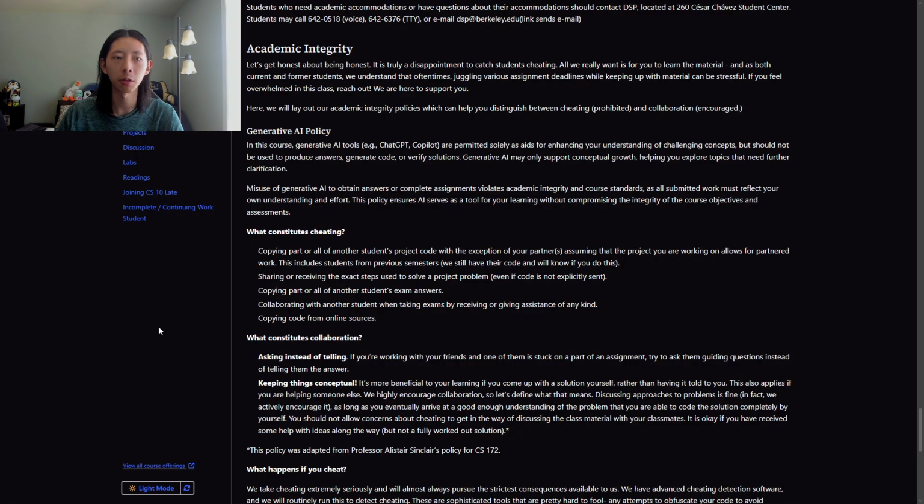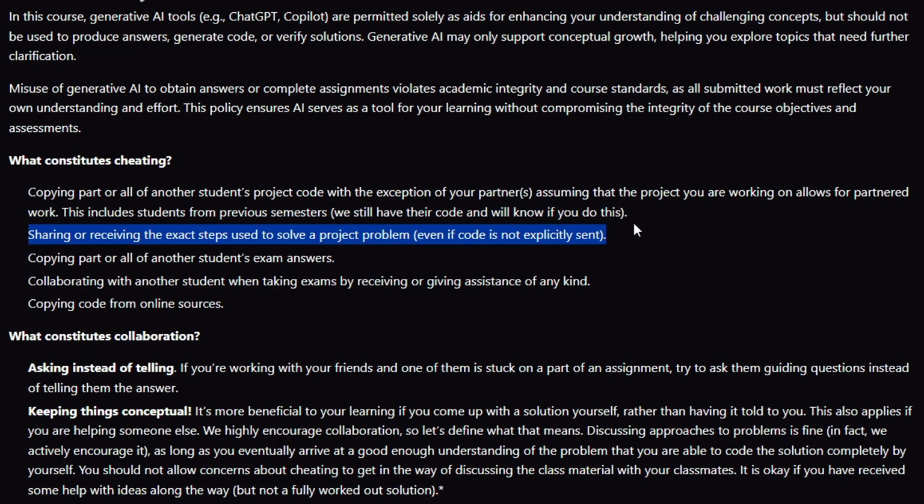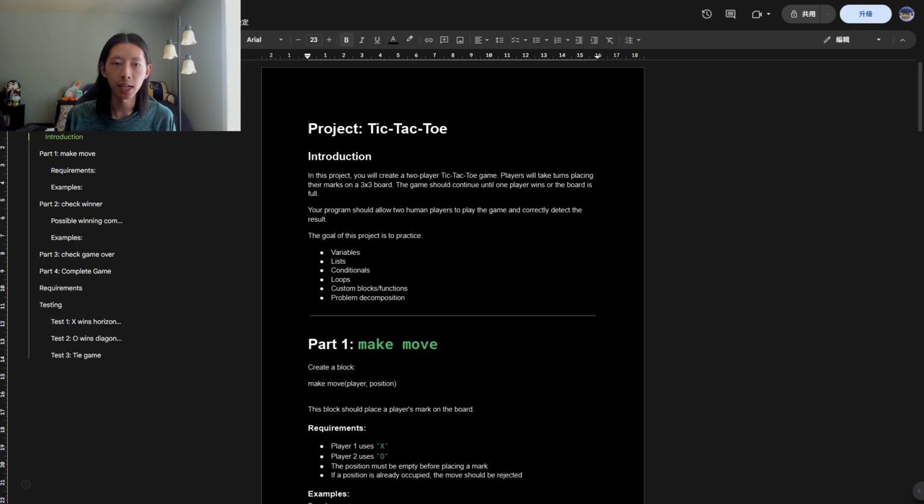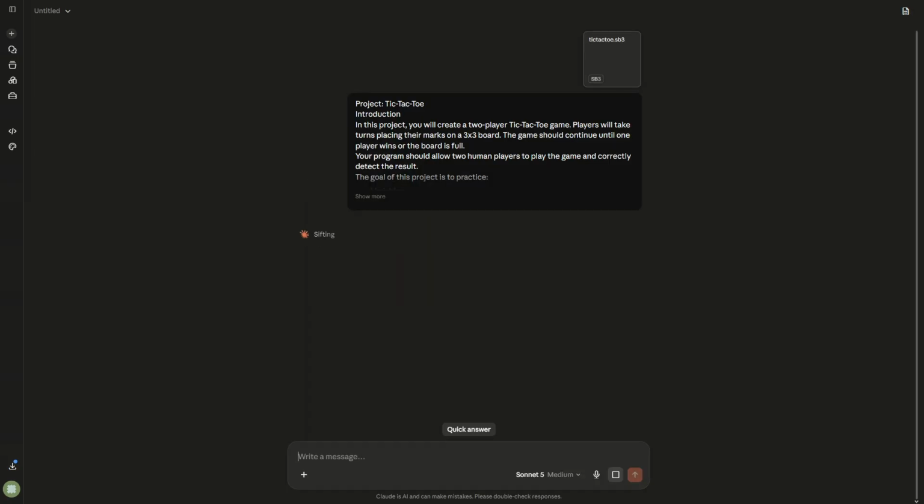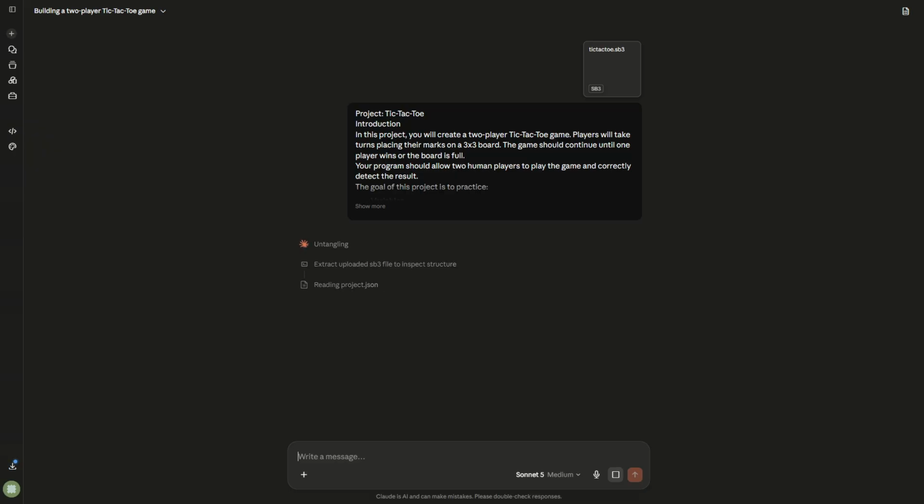The academic integrity policy does not allow sharing solutions or copying code from online sources. So instead, I made my own assignment that tests the same programming concepts. The assignment is to create a tic-tac-toe game, and let's see if AI can build it. While that's generating, I'll be grading it on 4 things.